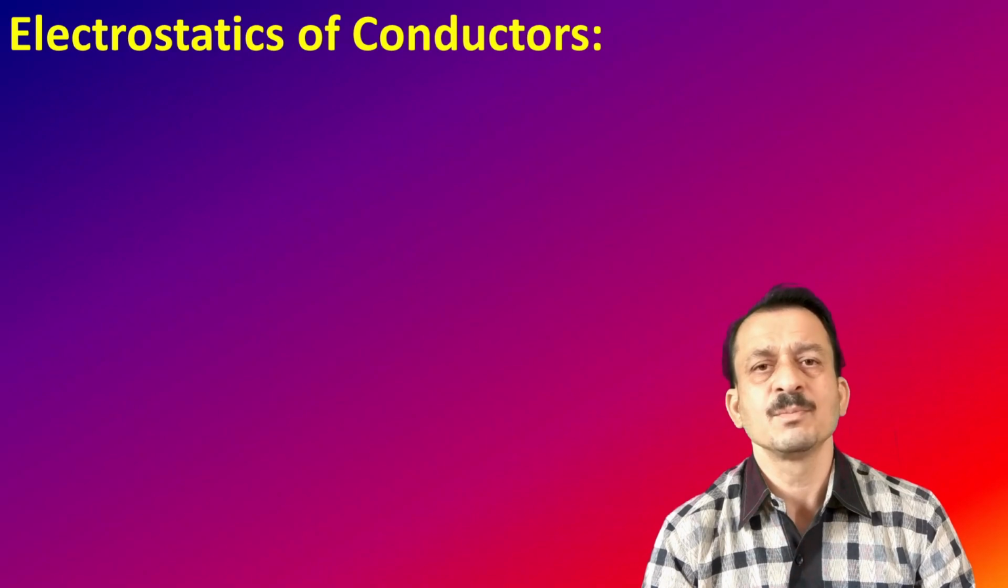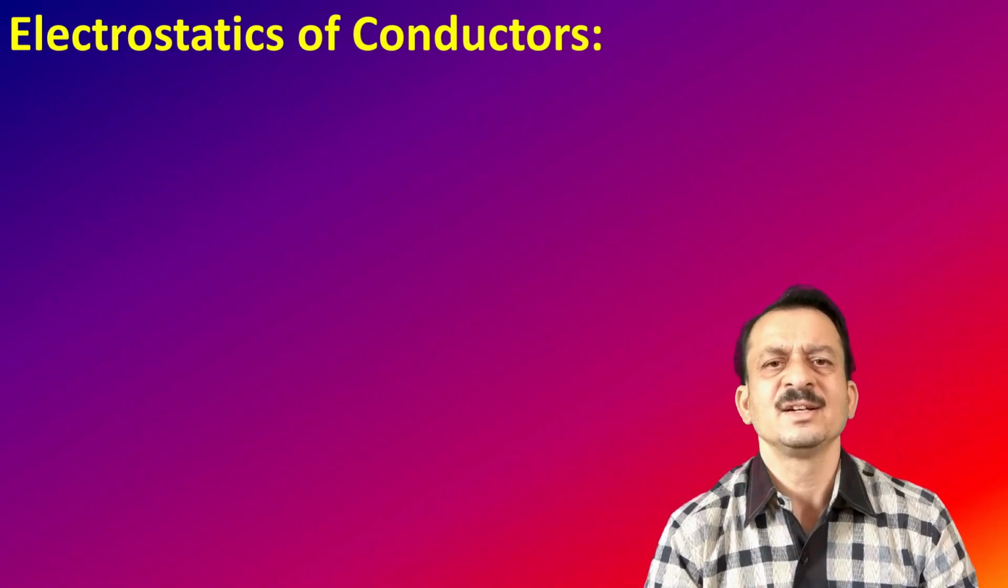But in the case of an electrolyte, the electrostatics is due to the movement of both positive ions and negative ions. There the electricity is due to both positive and negative charges. So here we are going to study only the metallic conductors, electrostatics of metallic conductors. Now we will study 6 important points regarding the electrostatics of a metallic conductor.